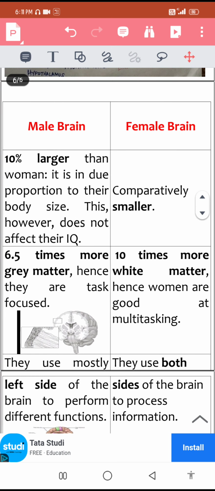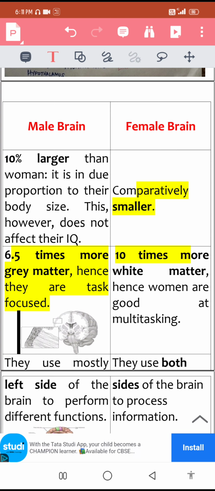Men have 10% larger brains than those of women. It is basically in due proportion to their bigger body sizes. This, however, doesn't mean that men have a higher IQ and women have comparatively smaller brains because of their smaller body size. The next point is, men have 6.5 times more gray matter, hence they are task focused. And women have 10 times more white matter, and they tend to be multitasking, although this focus will be a bit compromised or minimized in women.